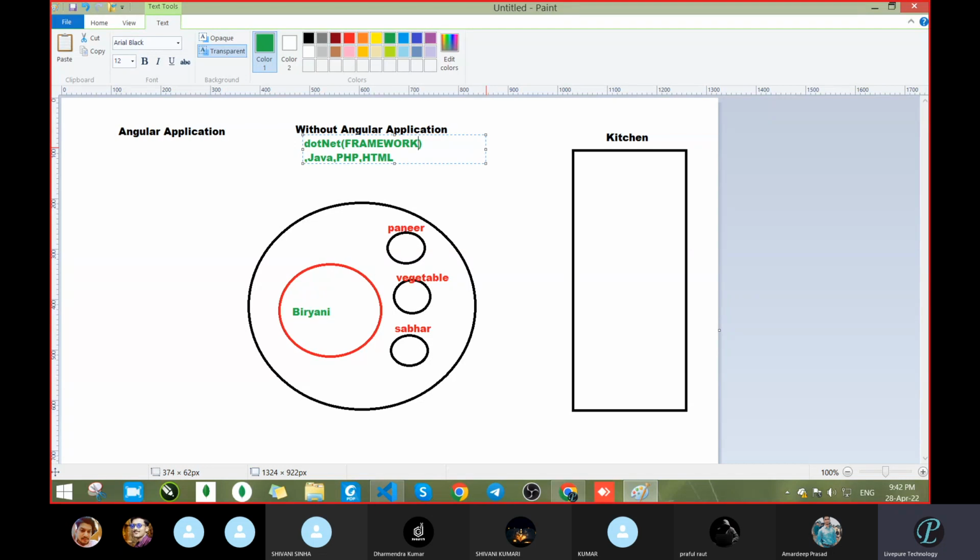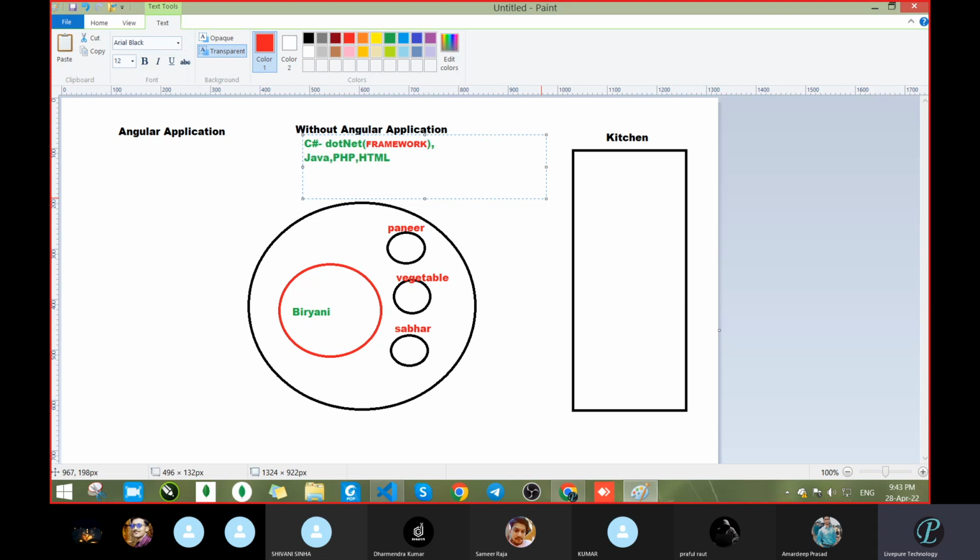What is the language? Any idea for .NET? What all languages are we writing? HTML, CSS, JavaScript, C sharp. That's fine. Yeah, C sharp, that is the main thing. So this type we are writing, that is C sharp. C sharp mostly we consider as .NET. This is the framework. Next Java, which is the framework of Java.